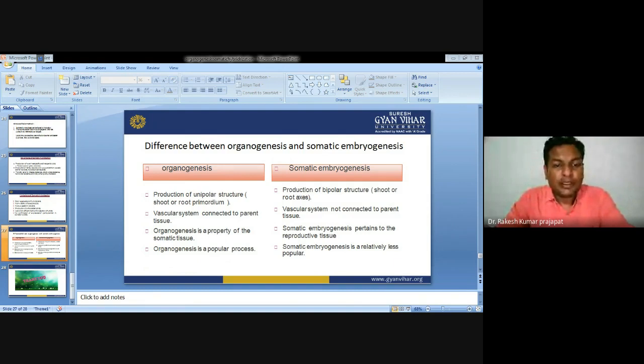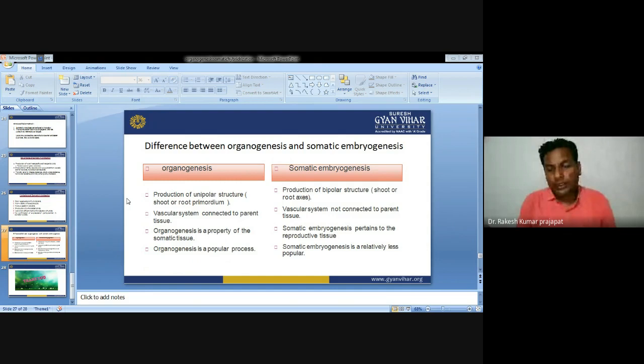Now, the difference between organogenesis and somatic embryogenesis. Organogenesis is the production of a unipolar structure, like shoot and root, and the vascular system is connected to the parental tissue. Organogenesis is a property of somatic tissue. Somatic embryogenesis is the production of a bipolar structure, while organogenesis is a unipolar structure, like shoot and root primordia.